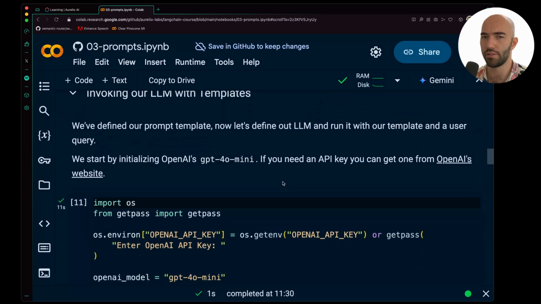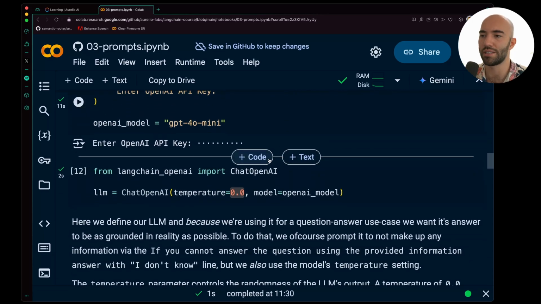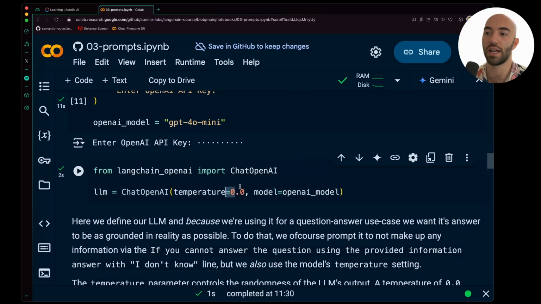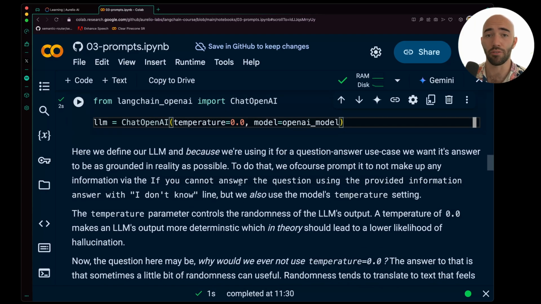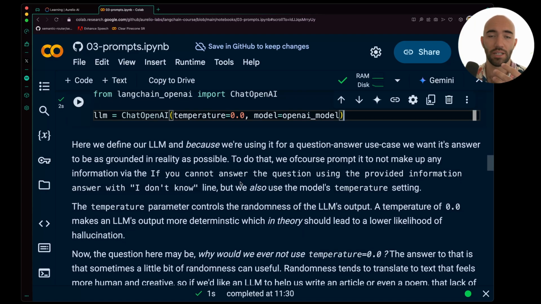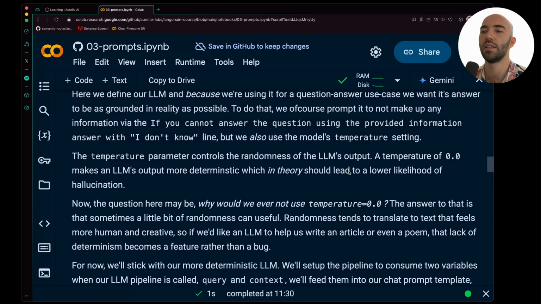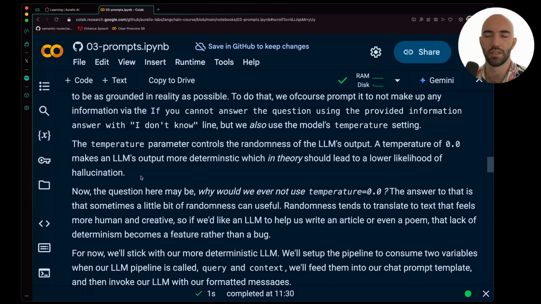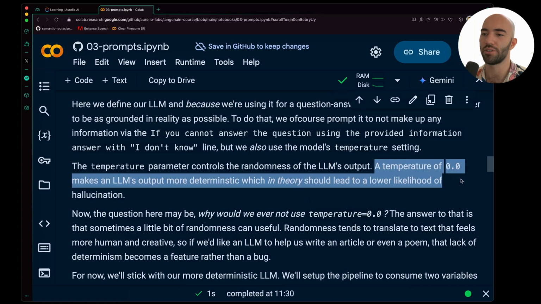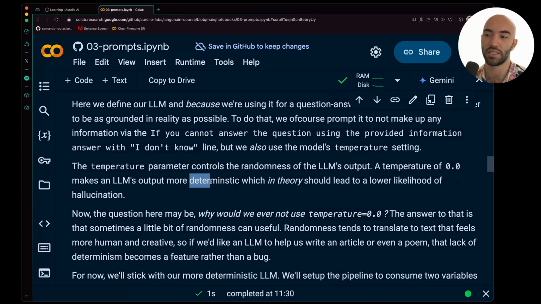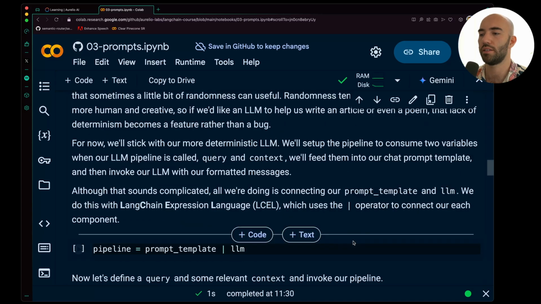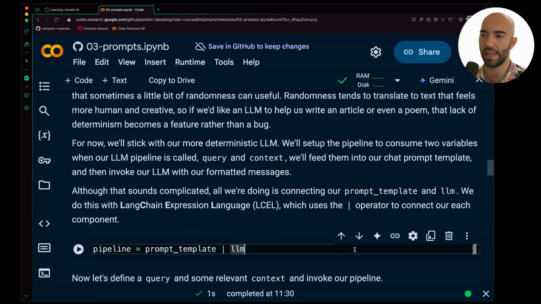So again, it depends on your use case. If you're doing creative writing, you might want to go with a higher temperature there. But for things like RAG, where the information being output should be accurate and truthful, it's important, I think, that we keep temperature low. Okay, I talked about that a little bit here. So of course, a lower temperature of 0 makes the LLM's output more deterministic, which in theory should lead to less hallucination.